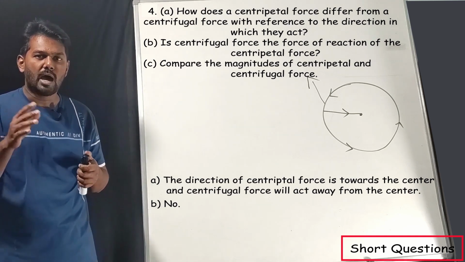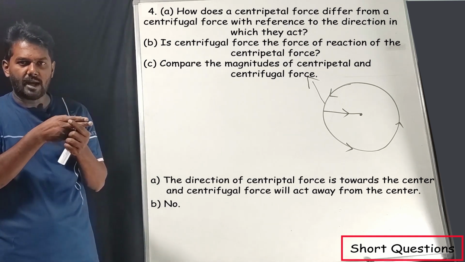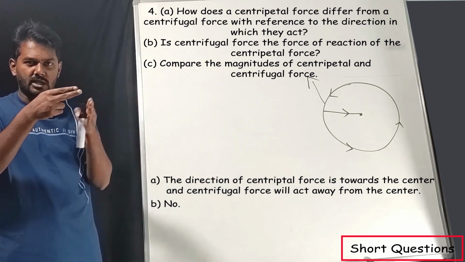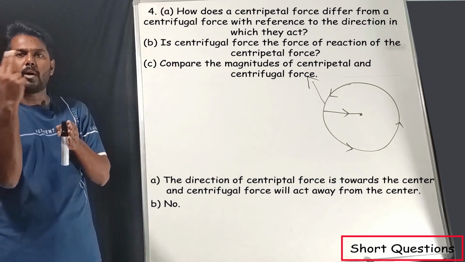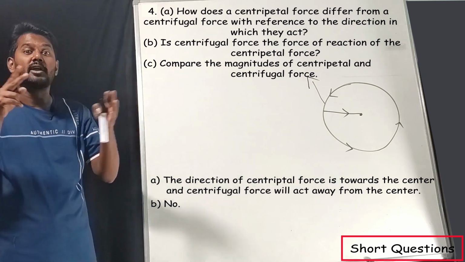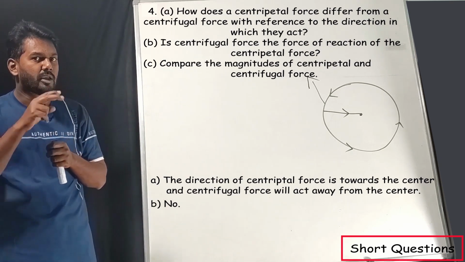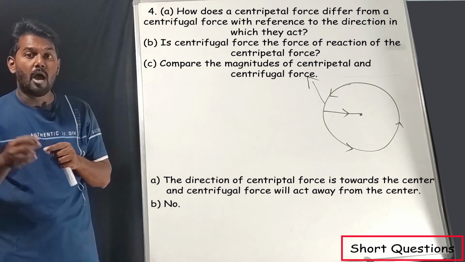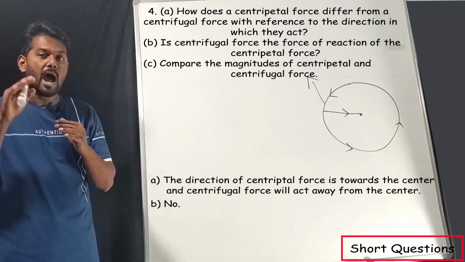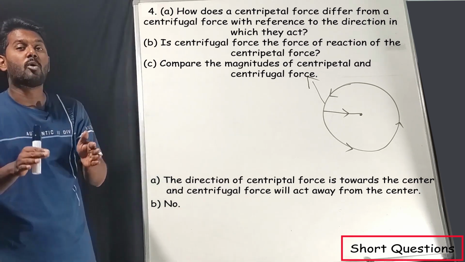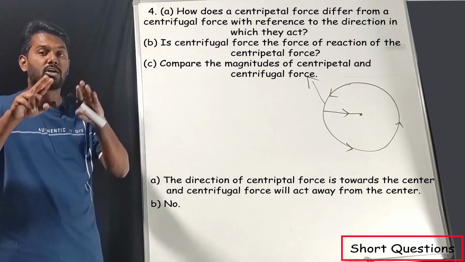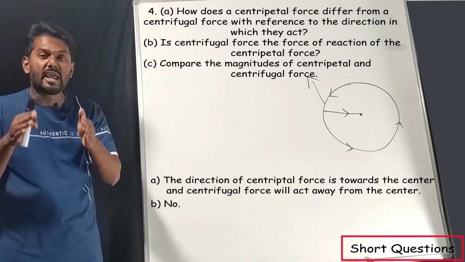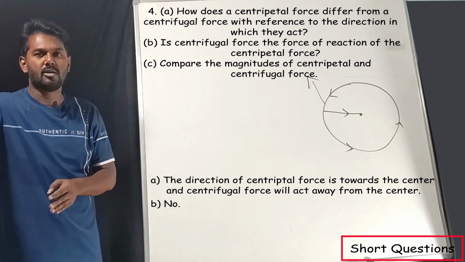Any example. Assume you have a gun in your hand. When you shoot it, the bullet goes in this direction, and the gun comes in the opposite direction, correct? So here we are talking about two different objects, one bullet and the gun. But when it comes to centripetal force and centrifugal force, we are talking about the same object, not two different objects. So centrifugal force is not a reaction force of centripetal force.